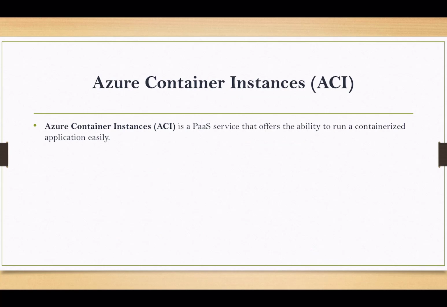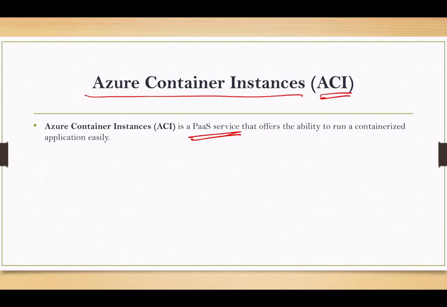Next we have Azure Container Instances, in short known as ACI. Azure Container Instances is a PaaS offering that offers the ability to run a containerized application easily. We have understood how an application runs on a virtual machine. Let's understand how containers work.